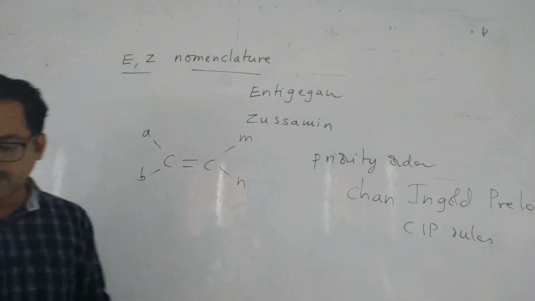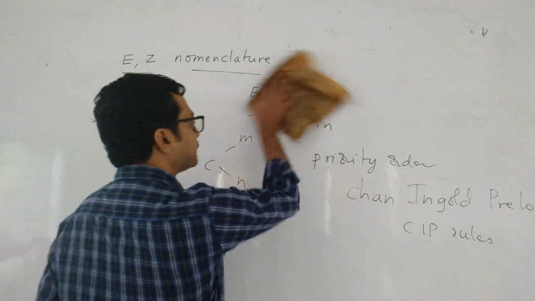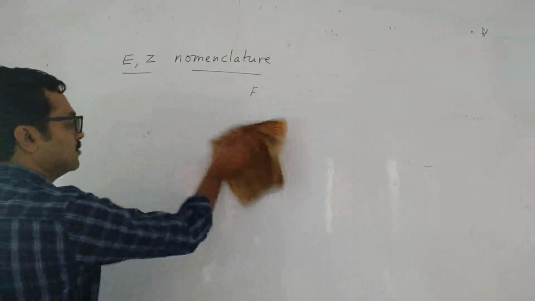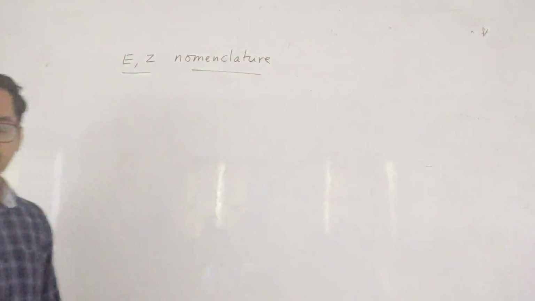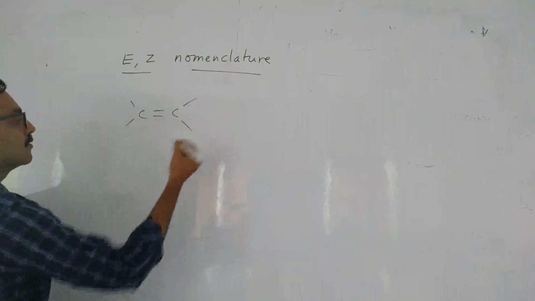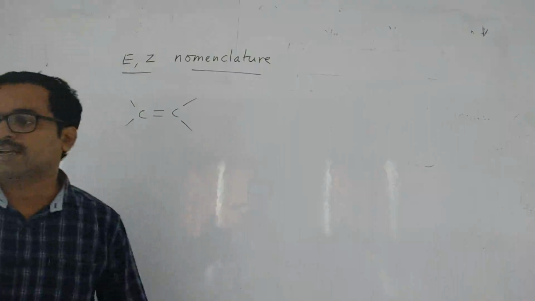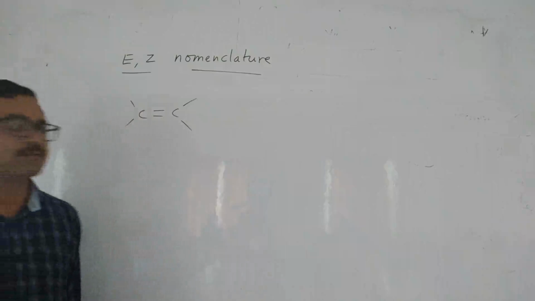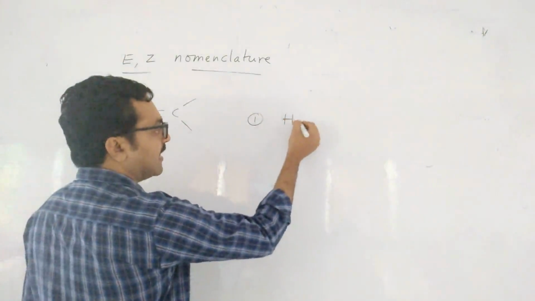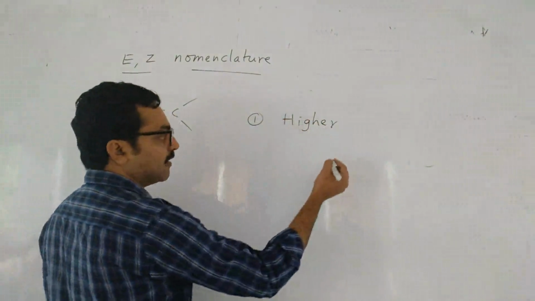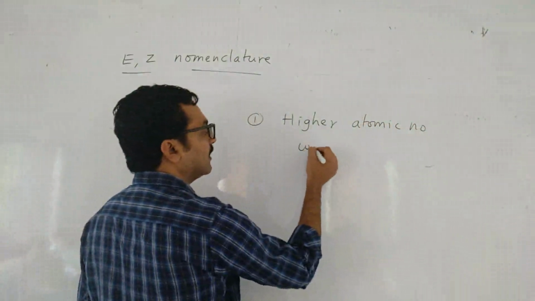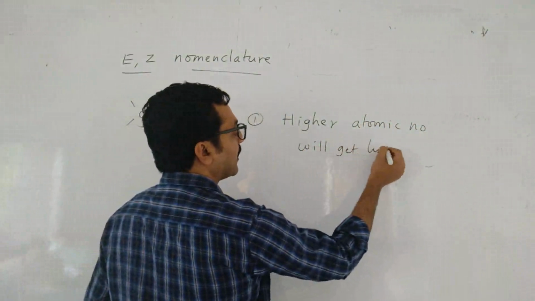Fine. So what are the rules? One by one we will see. So the first rule: for the atom or group connected to the double bonded carbon, we have to see first the atomic number. So what is the first rule? Higher atomic number will get higher priority.